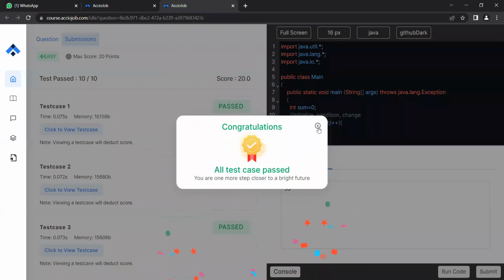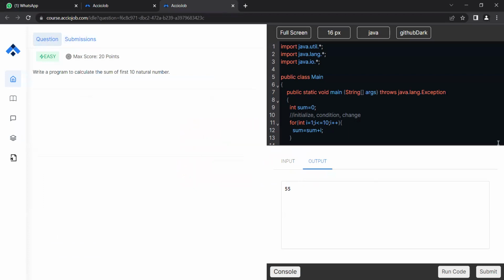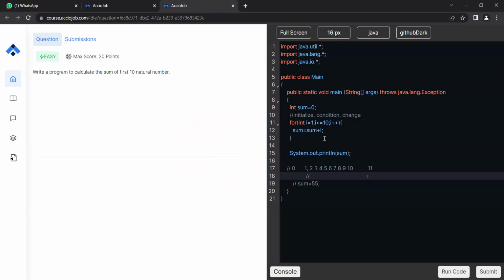Yes, we got all test cases passed, right? So we had 10 cases only. I don't know why they had 10 cases, right? See, now why I didn't take any sort of input is because there is no requirement, right? You can see by the problem description, the problem is saying write the program to calculate the sum of the first 10 natural numbers, right? It didn't say the sum of n numbers. It said the sum of 10 numbers. So that's why I had a hard-coded value of 10.